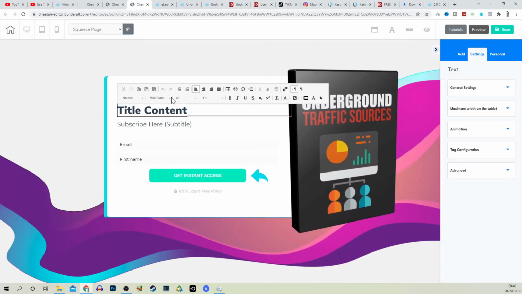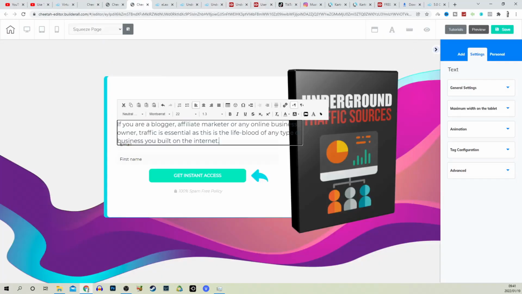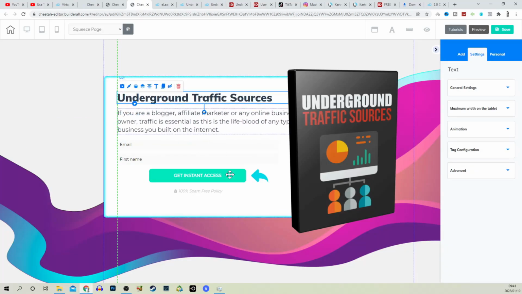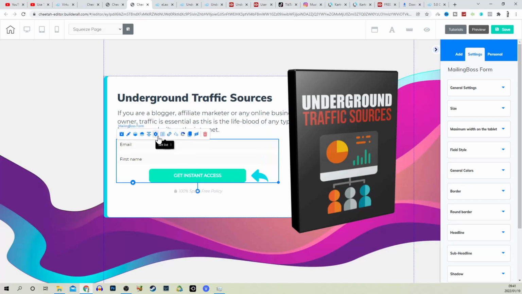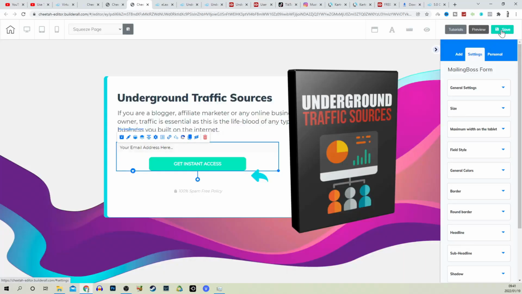For the title content, we can go and copy underground traffic sources. And then for the description, we can go and paste that same description over here. Let's just move this up just like that so it all fits. And over here for this form, we want to click on set list and save all our leads to a list. We can then click on save over here. So our first page is now complete.